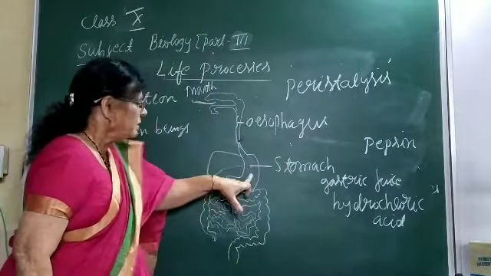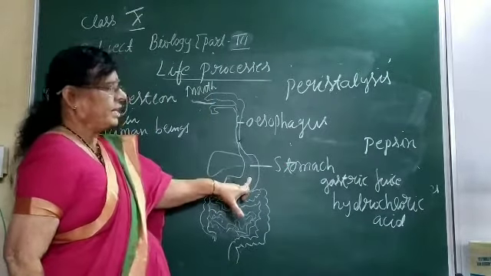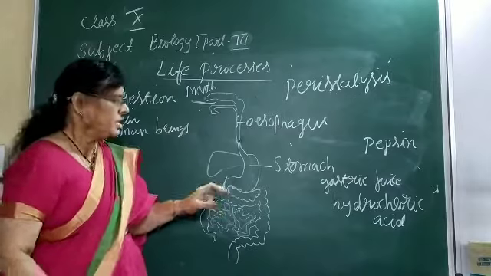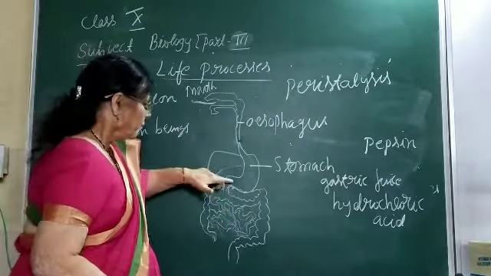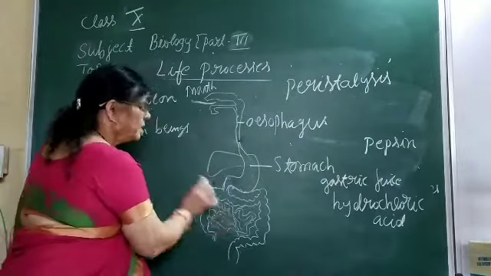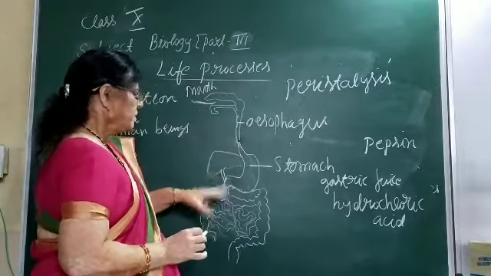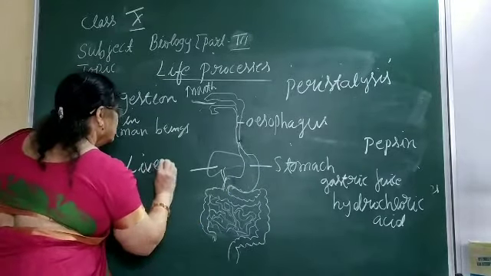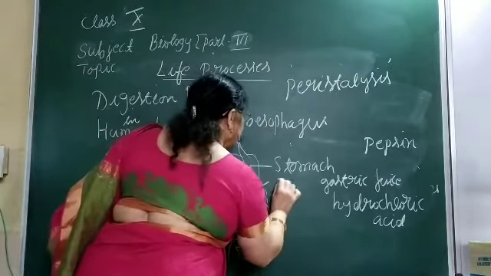Then after the food is partly digested here, there is one valve at the end of the stomach. It is called the pyloric valve. This valve will open, so the food will enter the small intestine. When the food comes to the small intestine, the major portion of the digestion has to take place. Now there are associated glands here which are going to help with digestion. Liver, then pancreas.